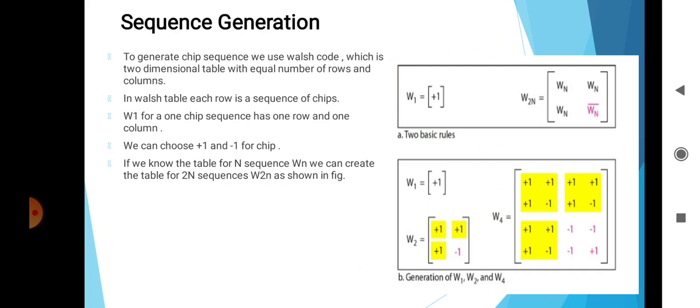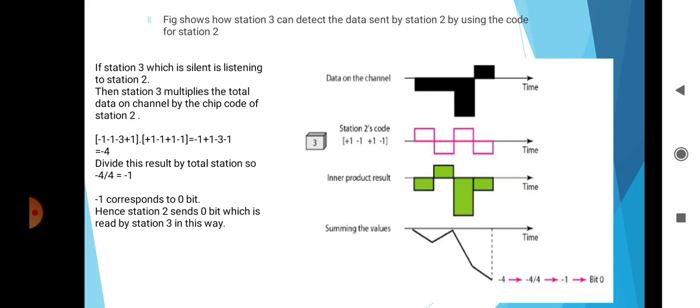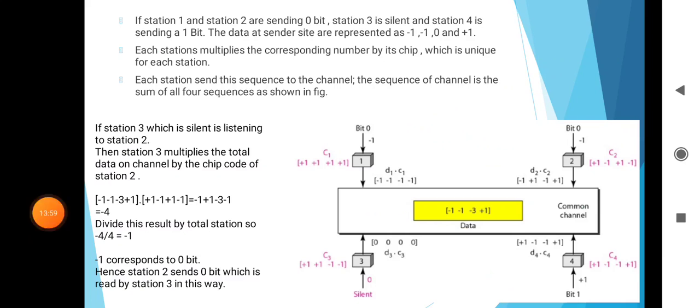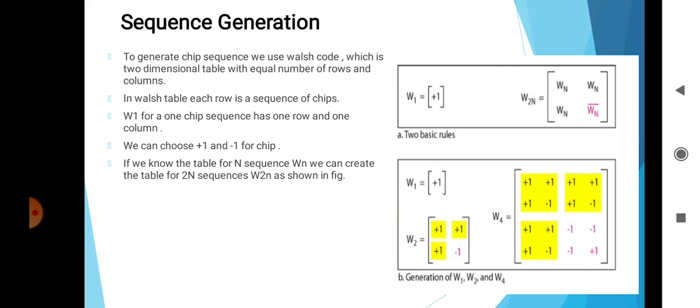Then the last topic is sequence generation. We have already seen these sequences in this diagram, and the question is how to calculate them. In the last topic we saw how to generate these sequences. To generate the chip sequences we use a Walsh table, which is a two-dimensional table with an equal number of rows and columns, as shown in this figure.